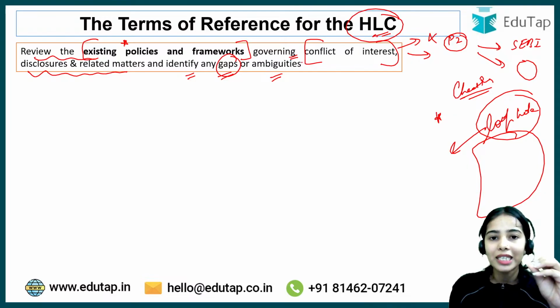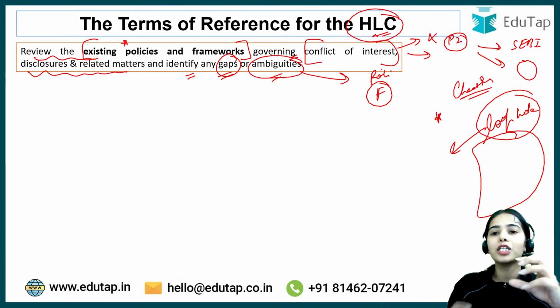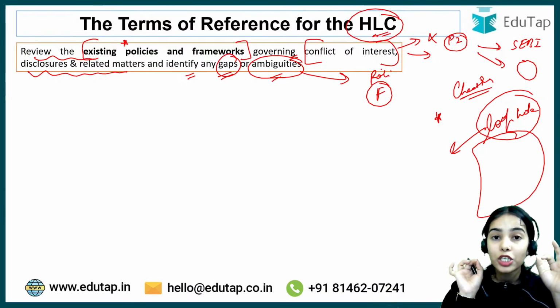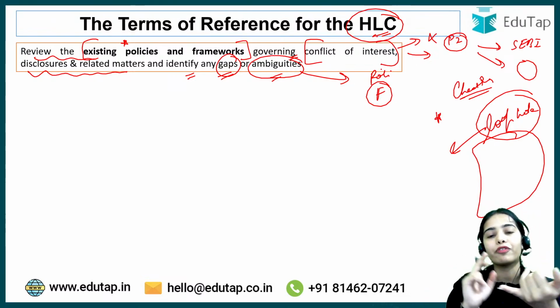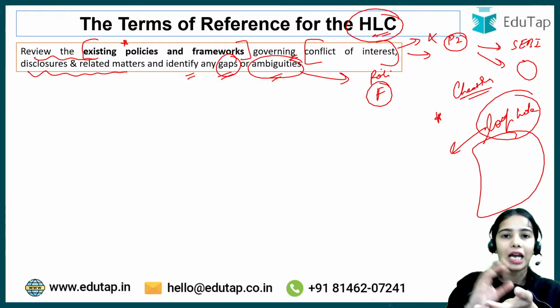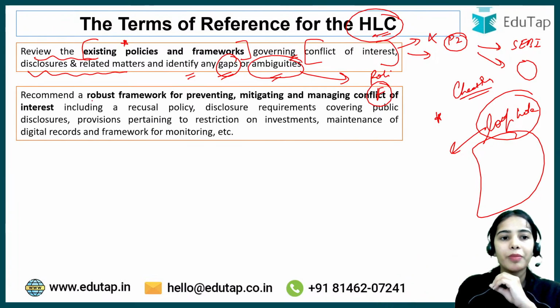or they have to identify the gap or the ambiguities in the policies, in the framework, so that the conflict of interest should not happen and the disclosure should be proper, and there should be full disclosure of where the members of the board have investments, liabilities and such. Okay, next is to recommend a robust framework.